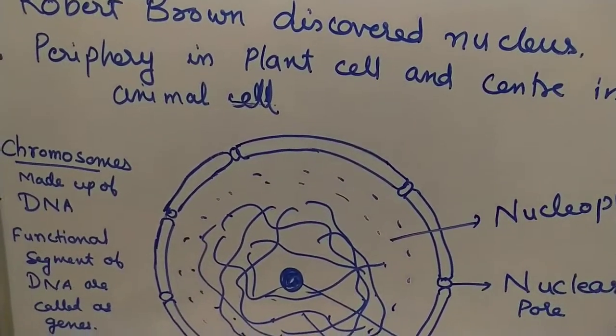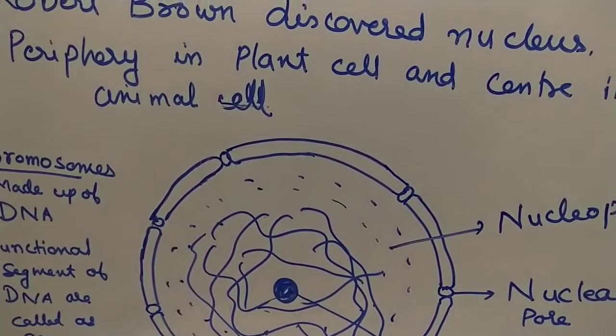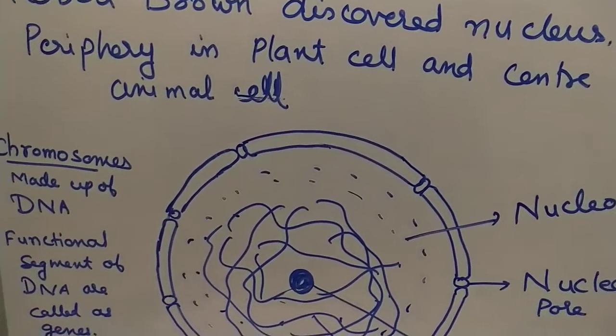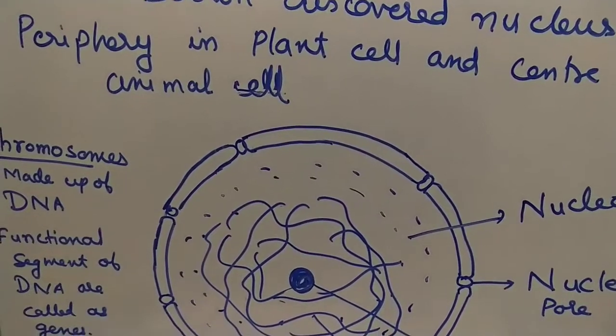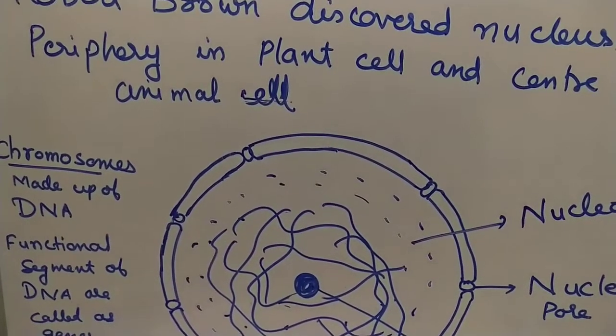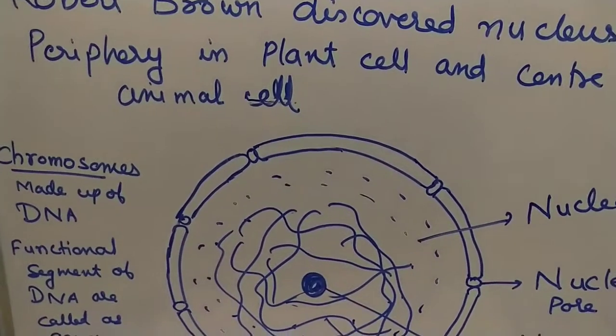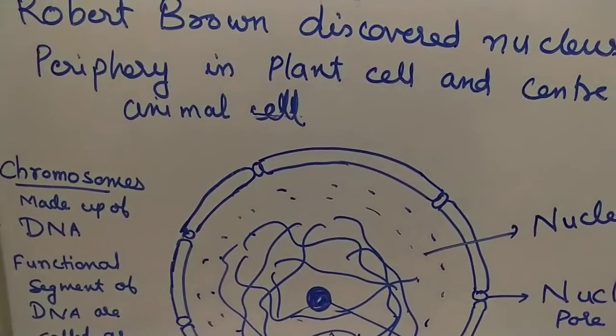The name itself will tell the difference. Pro means primitive, karyotic means nucleus. So primitive nucleus having is prokaryotic organism. Eu means well developed or advanced, and karyotic means nucleus. So eukaryotic have advanced nucleus.